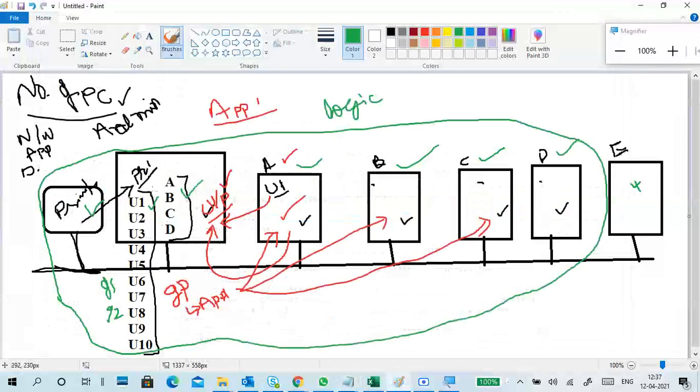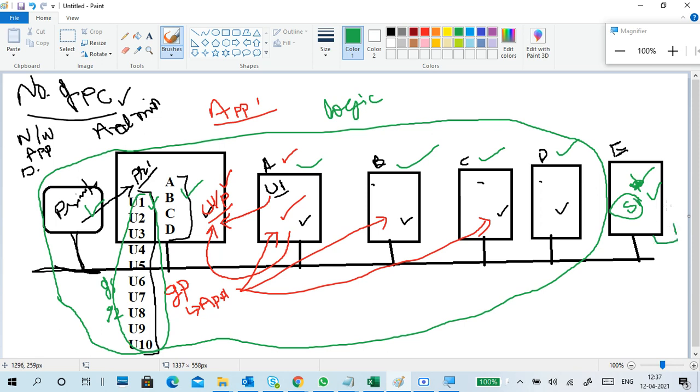In my domain, I have a printer, scanner, and all, so these users can access any resources in the domain. But in a work group, for example a user like Student One can access only that PC, administrating this PC.